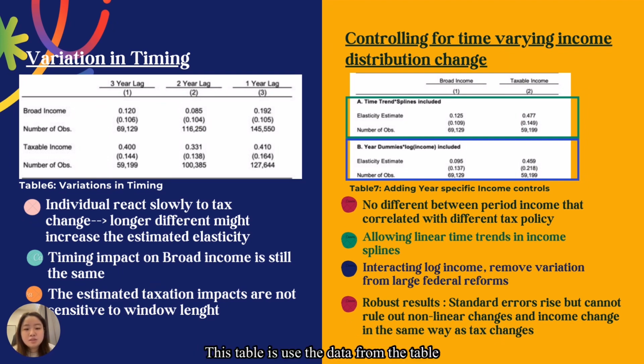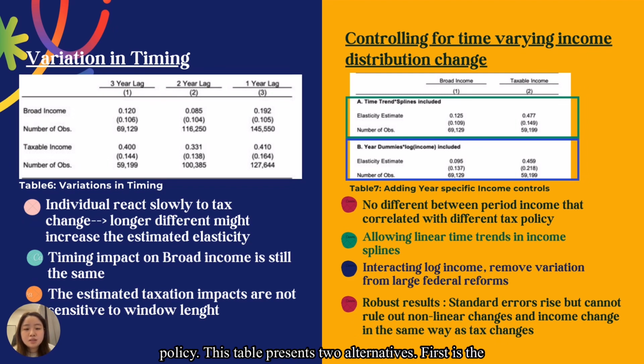This table uses the data and research specification from table 4 and finds a robust estimate of the elasticity of taxable income across the window range, with a significant drop but a return to the level. The timing impact on both incomes is similar, and the estimated taxation impact is not sensitive to the window range, with a lower real income response and an identical taxable income response. Controlling for time-varying income distribution changes, there was no difference between periods in income that correlated with different tax policy.